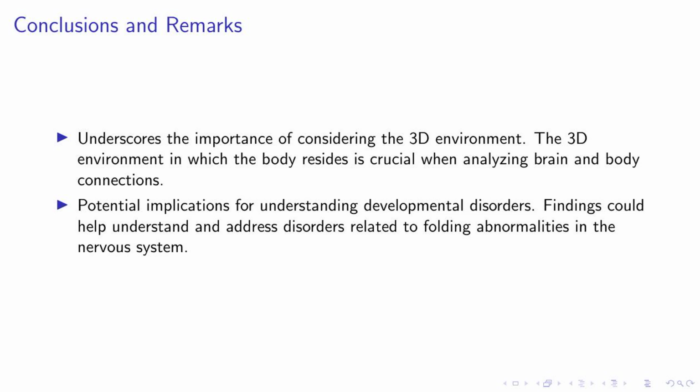By studying these folds and crossings, we can gain a deeper understanding of these conditions and potentially develop more effective strategies to address them. In conclusion, the complexity of our three-dimensional world plays a significant role in the structure and function of our nervous system. This research opens up new avenues for understanding and addressing neurological disorders.